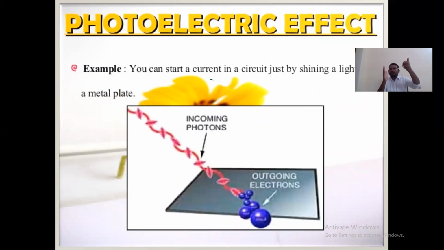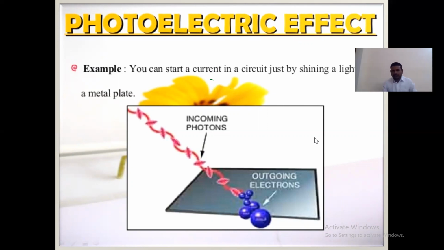These photons are incident on the metal plate, and the metal plate is emitting electrons. These emitted electrons are called photoelectrons, and the current produced due to these emitted electrons is called photoelectric current. So that we will see through the next slide.